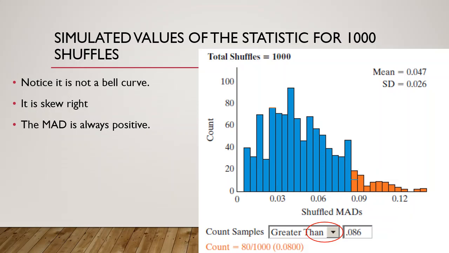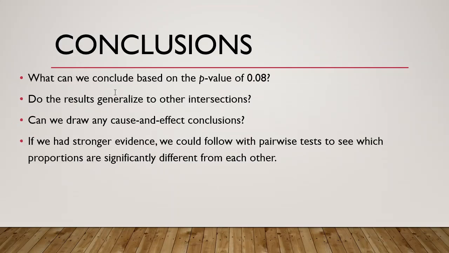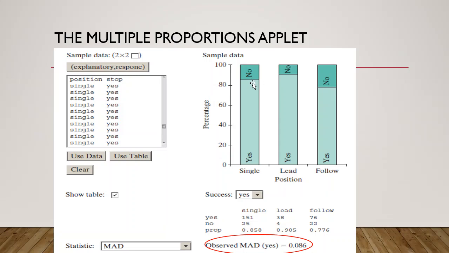There's going to be some variation because it's a simulation. But 0.08, 0.09, that kind of p-value is not quite strong enough evidence. So in this case, we would say we had some evidence, but it wasn't strong evidence against the null. It could be that the long run proportions really are different, but we did not have strong evidence for that.